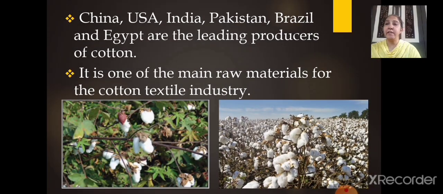Now which are the countries where cotton is produced? China, USA, that is United States of America, India, Pakistan, Brazil and Egypt. These are all the leading producers of cotton. And you all know very well cotton is one of the main important raw materials for the cotton textile industry, right?